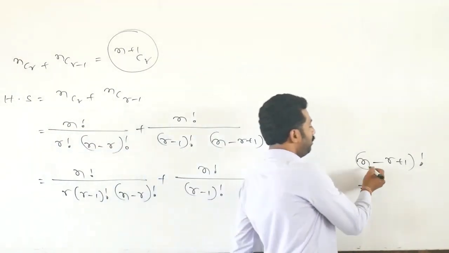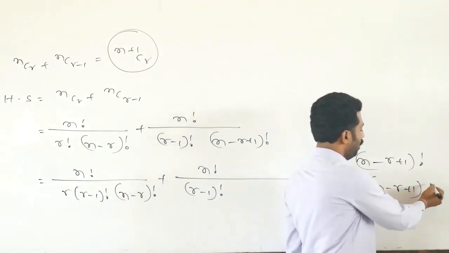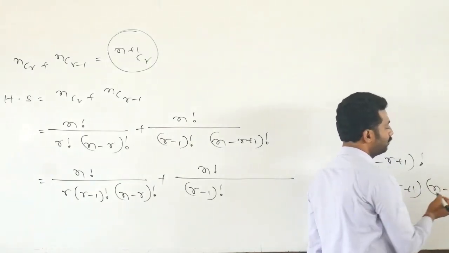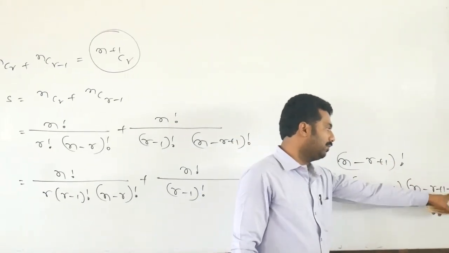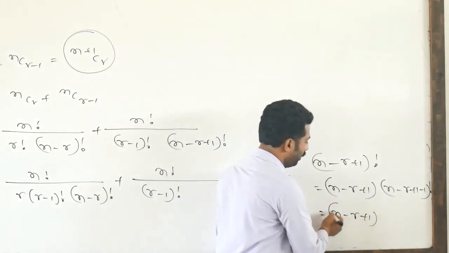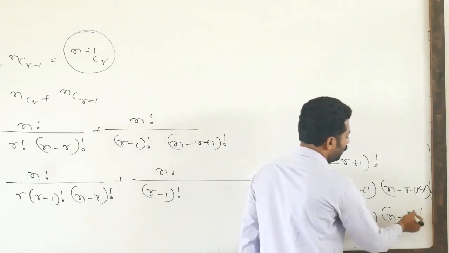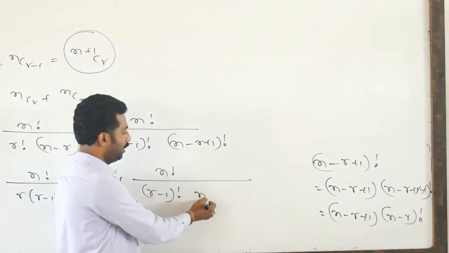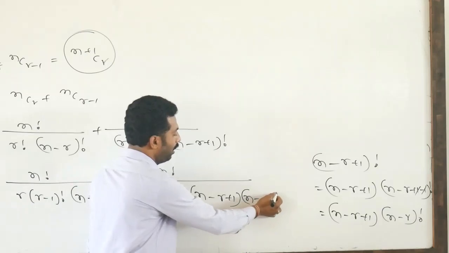Like that, (n-r+1) factorial means (n-r+1) into (n-r+1-1) factorial. So finally the -1 and +1 cancel, and we get (n-r) factorial. So this can be written as (n-r+1) into (n-r) factorial.